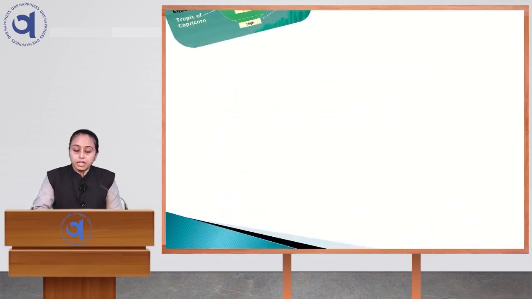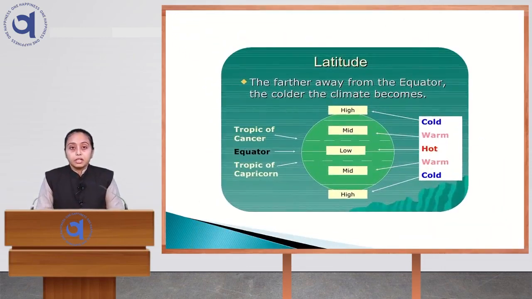The first one is latitude. If a place is located closer to the equator, it will have a very hot climate. Why? Because the equator receives direct sunlight from the sun. That's why the places which are closer to the equator are having a very hot climate, whereas the places that are located far away from the equator are having a very cold climate, like the North Pole and South Pole. They are having a very cold climate as they are located far from the equator.